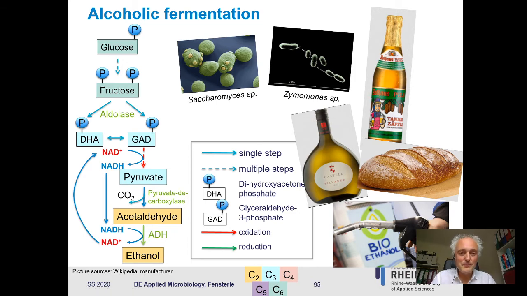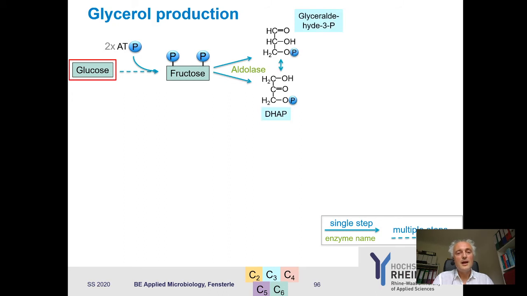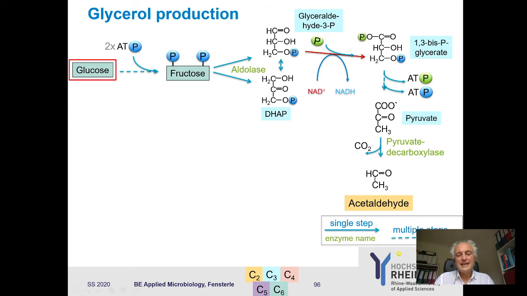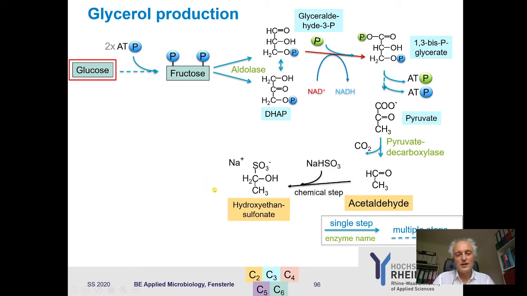And you will see in the lab course, we want to produce glycerol. And what we do in the lab course is we capture this acetaldehyde. So we use sulfite, and sulfite reacts with acetaldehyde to give hydroxyethane sulfonate. Don't care about that name, it doesn't matter. At the end, you take away this acetaldehyde. So therefore, acetaldehyde is gone as an electron acceptor. You cannot use that anymore as an electron acceptor.